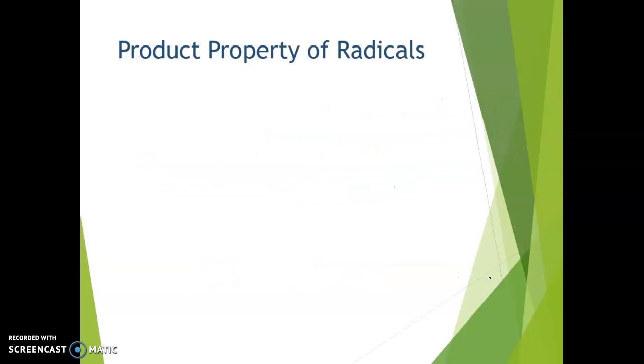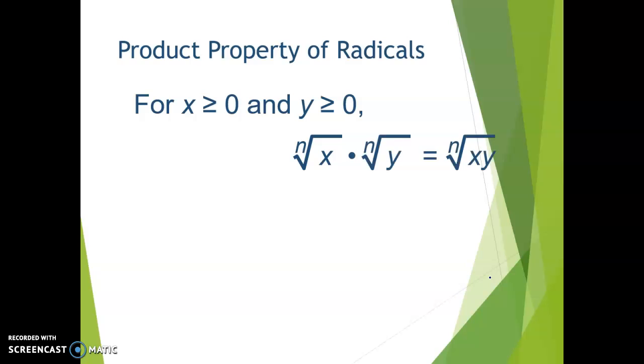All right, so our product property of radicals says this. For all numbers where x is greater than 0 and y is greater than or equal to 0, the nth root, or the root, may not be the square. That n is our index, and the index can be something different. So the root of x times the root of y is the same thing as the root of x times y.